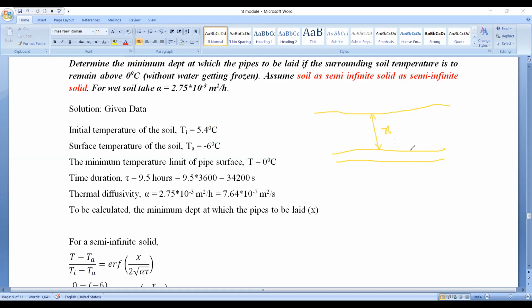If the surface temperature drops below 0 degrees centigrade, then ultimately the water which is flowing through the pipe will get frozen. It will be converted into solid state. So care should be taken such that the surface temperature of the pipe should not fall below 0 degrees centigrade. In this condition, we need to calculate the value of x. X is the depth of soil from the surface, so the distance between the top surface of the soil and the pipe is x. So here we need to calculate the value of x. Is that clear?